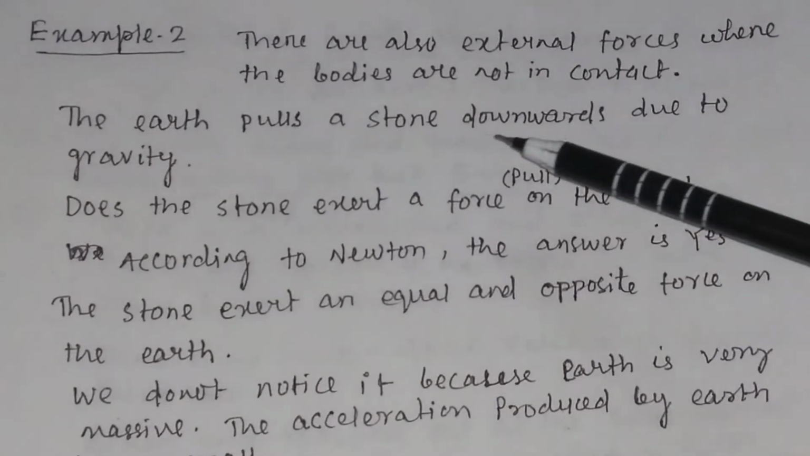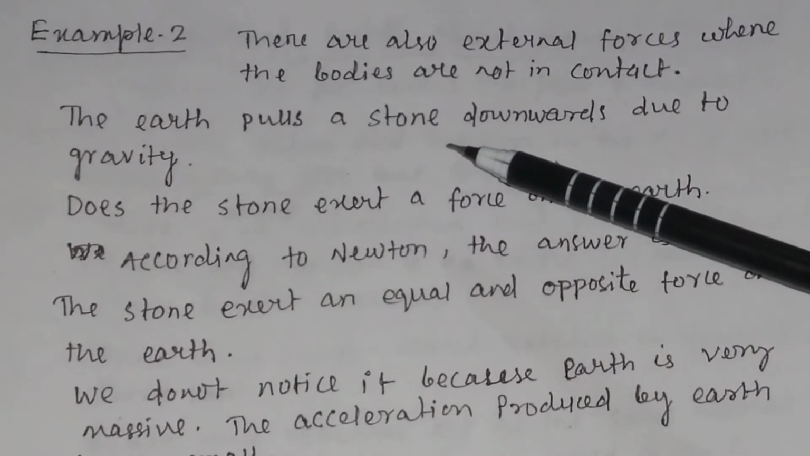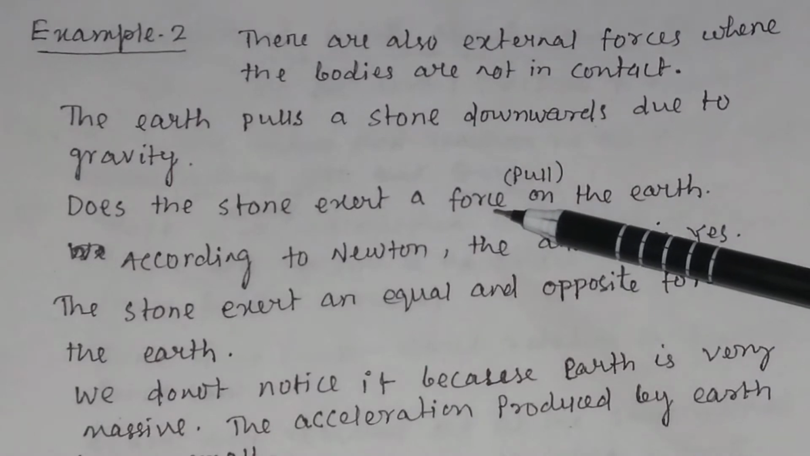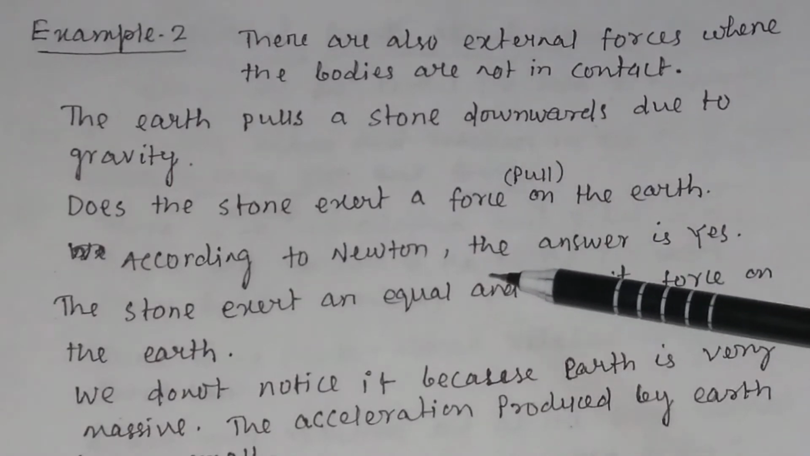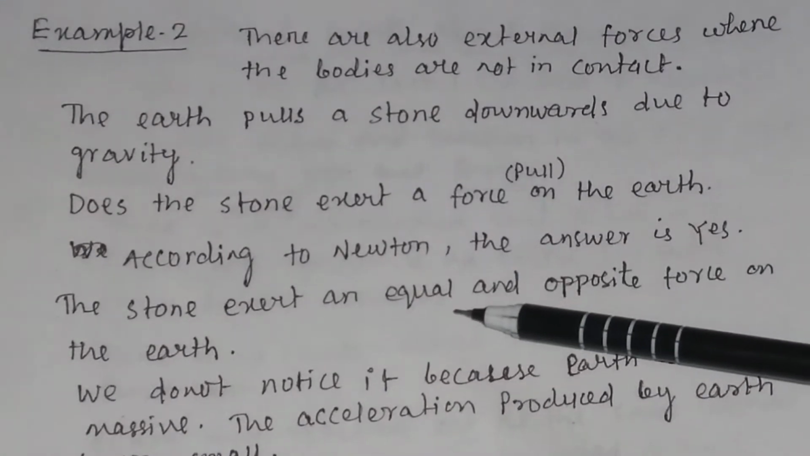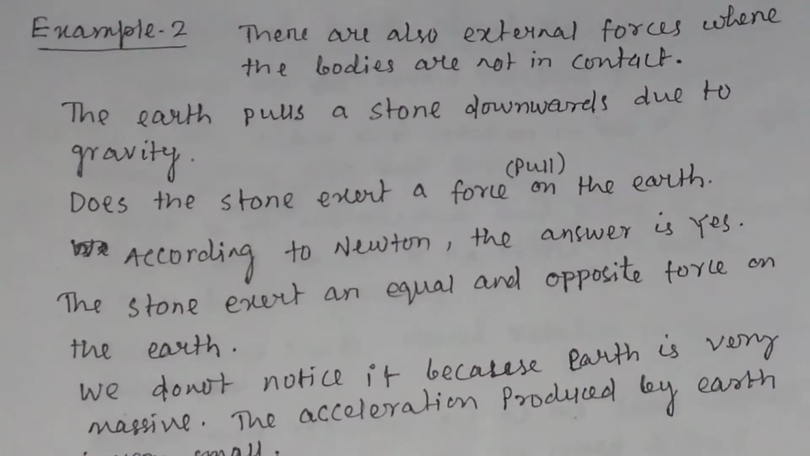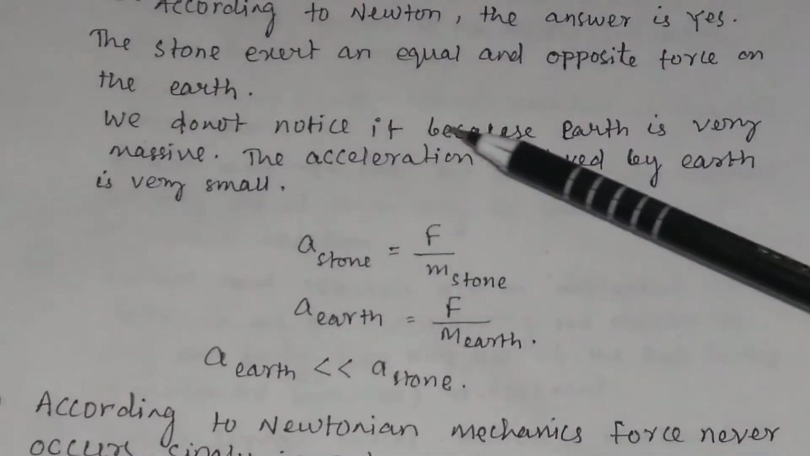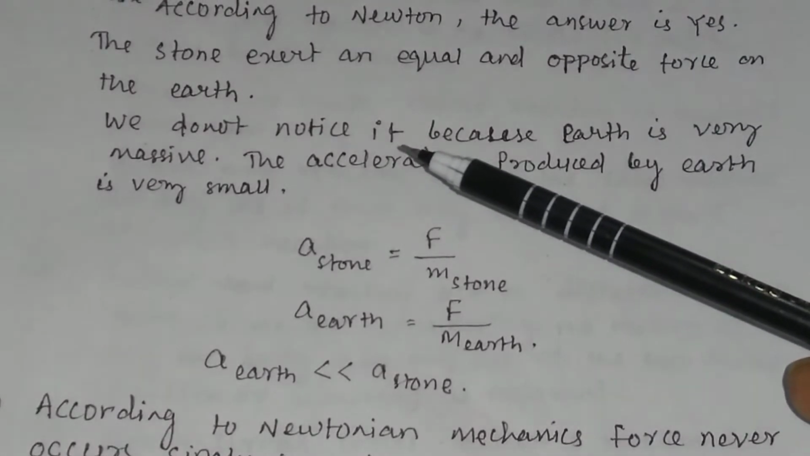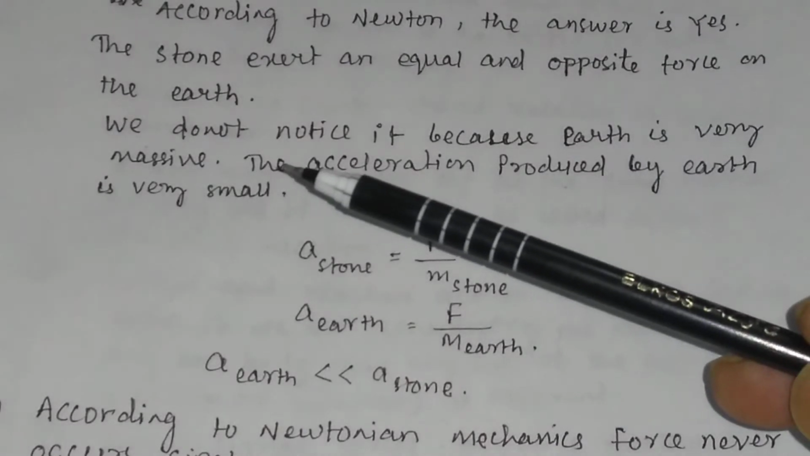For example, the earth pulls a stone downwards due to gravity. Does the stone exert a force on the earth? According to Newton, the answer is yes. The stone exerts an equal and opposite force on the earth. Why don't we notice it? Because earth is very massive.